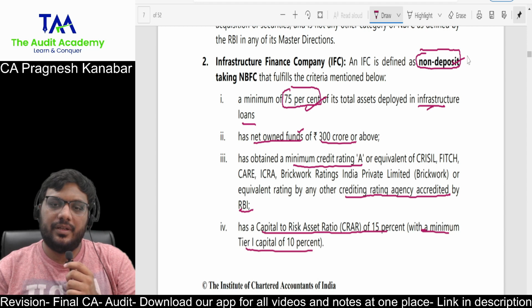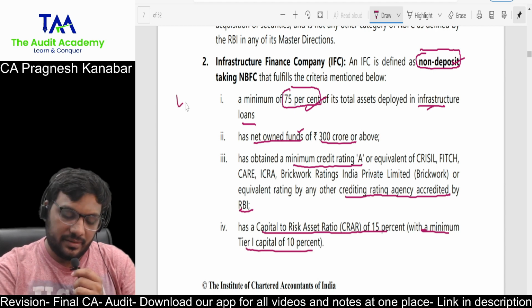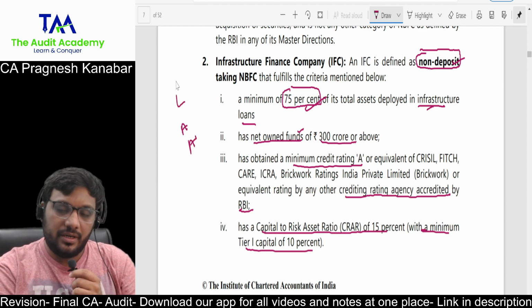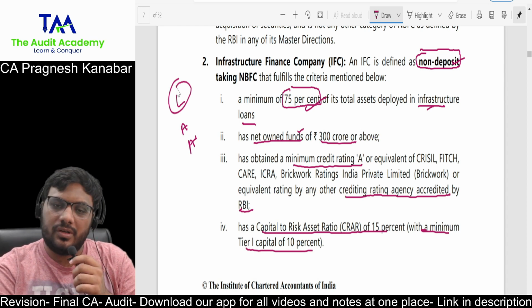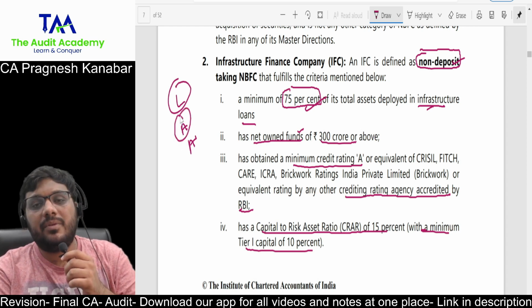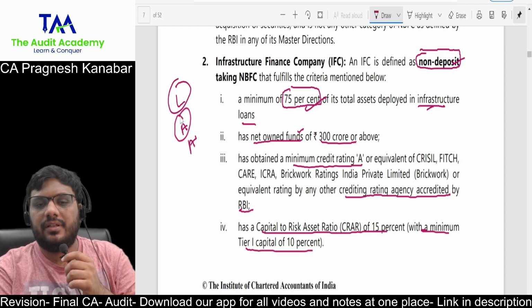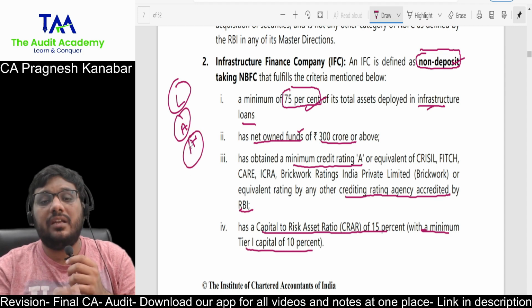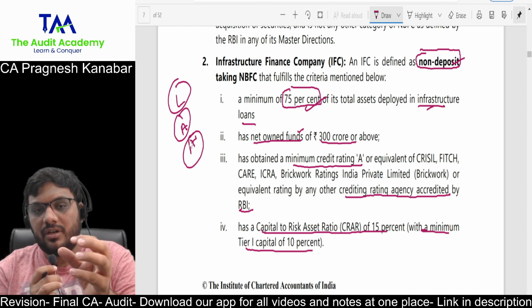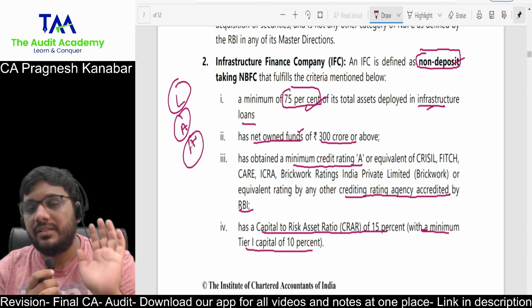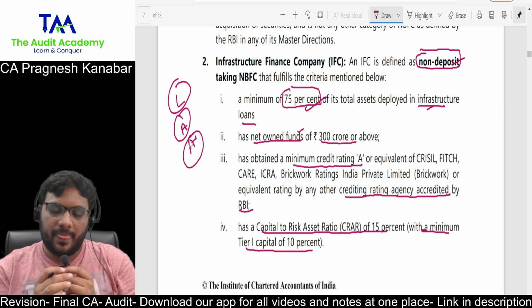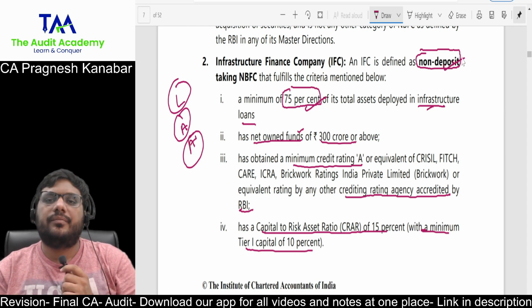So listen to me. For every NBFC, check three things. LAA. What is the condition of the liability? That means whether it can accept deposits or not. Then is there any requirement of asset size? And then when will it be called infrastructure finance? That means activity. When will that activity be considered as a major activity?